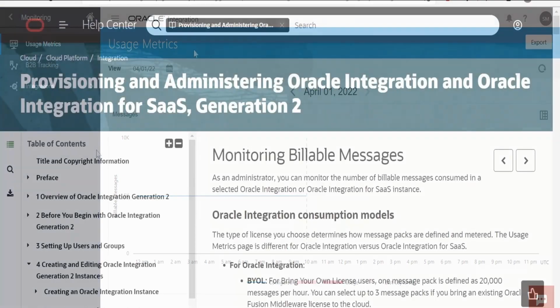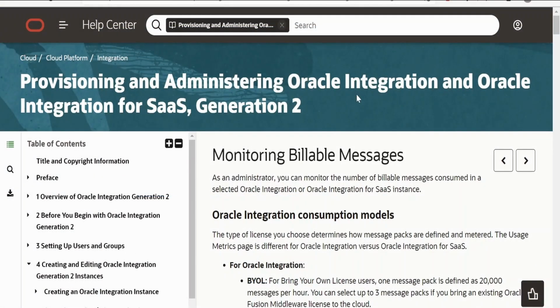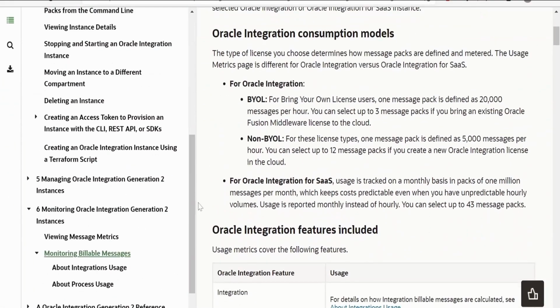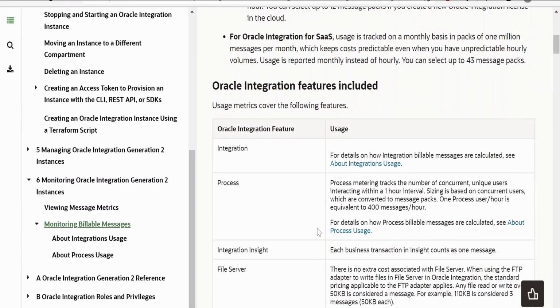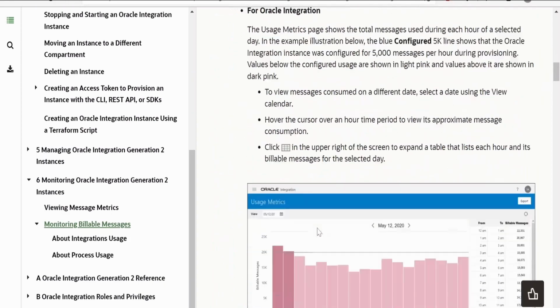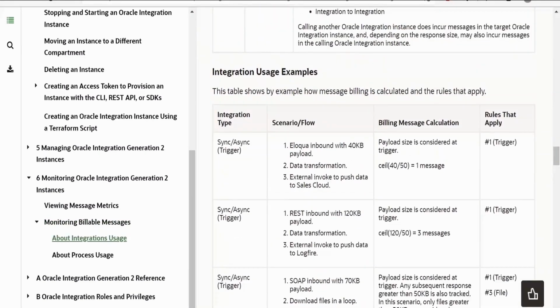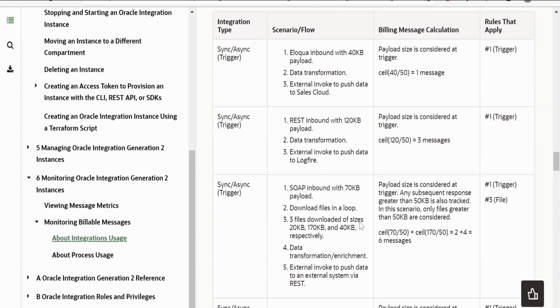You can come to this provisioning and administering Oracle integration documentation page by Oracle, and under monitoring billable messages, you can have a detailed description about how the messages are billed in Oracle integration. Any incoming message will be considered as one message if it is 50 KB or less. Suppose my trigger connection is an Eloqua connection and I'm receiving 40 KB of payload, then it will be considered as one message.